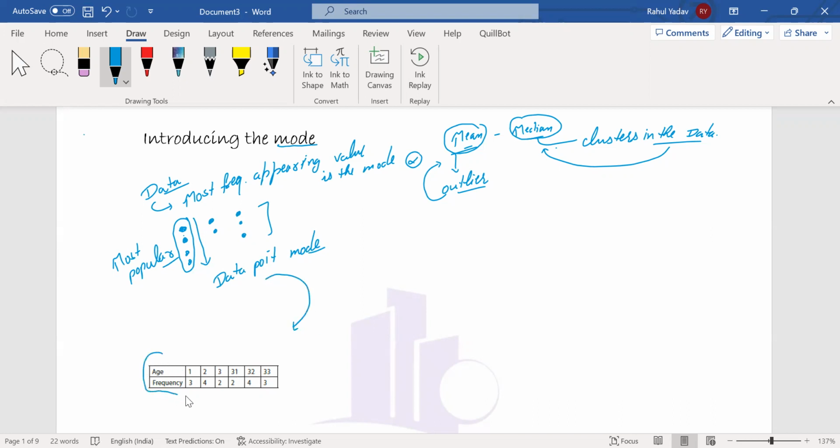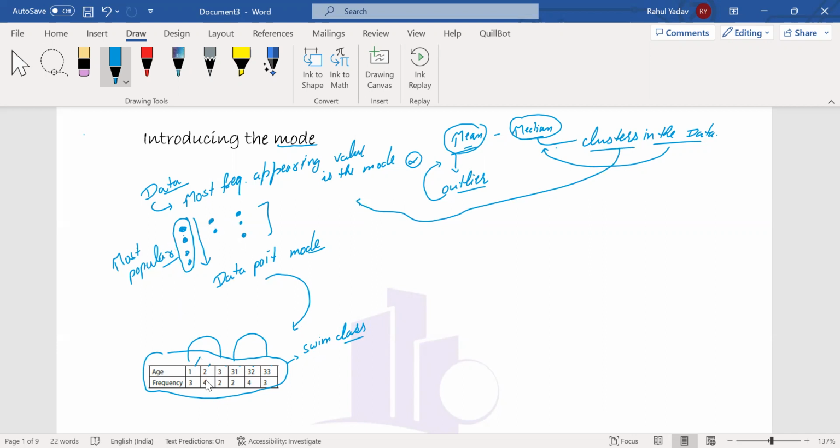Now for this particular format, we have some data points regarding age: 1, 2, 3, 31, 32, 33. This is the data from our swimming classes. So we have two clusters, one for the kids and one for the parents. Whenever there is a cluster in the data, we go for finding the mode, meaning the most popular term.